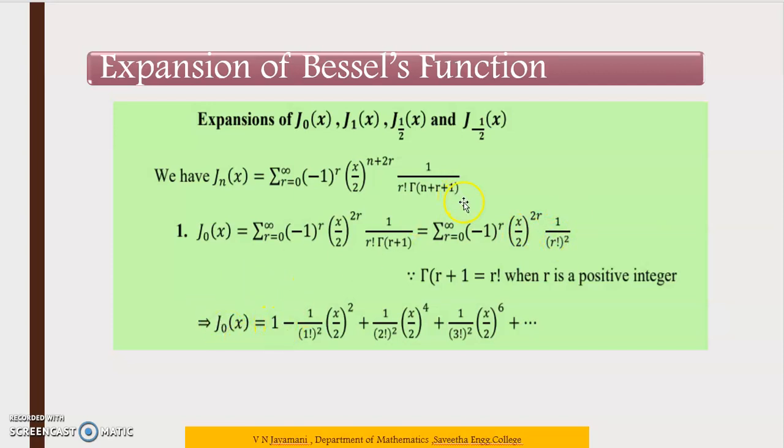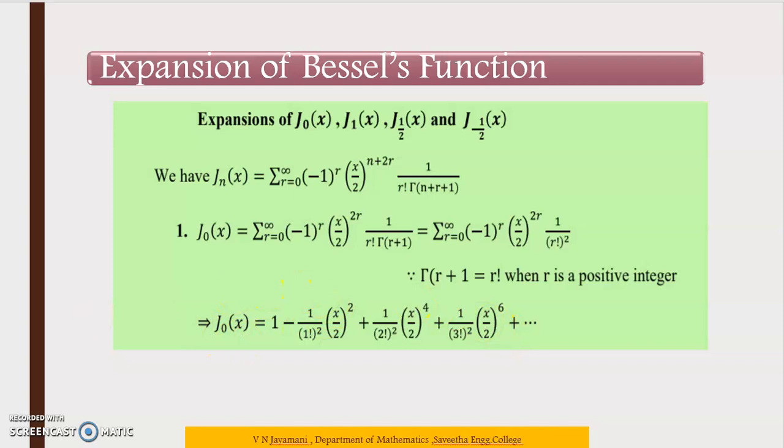Next term, if we substitute r is equal to 1, (-1) to the power 1 is minus 1. Then (x by 2) whole square into 1 by 1 factorial. So minus (1 by 1 factorial) whole square, (x by 2) whole square. Next apply r is equal to 2. So (-1) whole square is plus, so here it becomes a plus. Then (1 by 2 factorial) whole square into (x by 2) to the power 2 into 2, 4, plus, etc. Likewise we got the expansion for J naught of x.